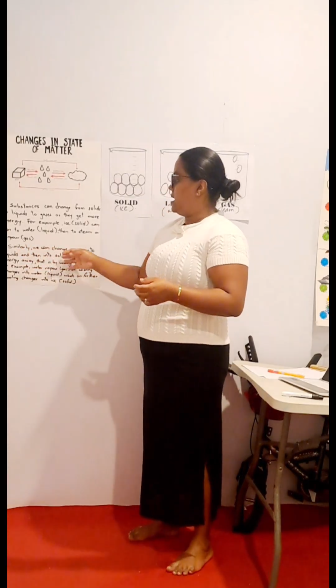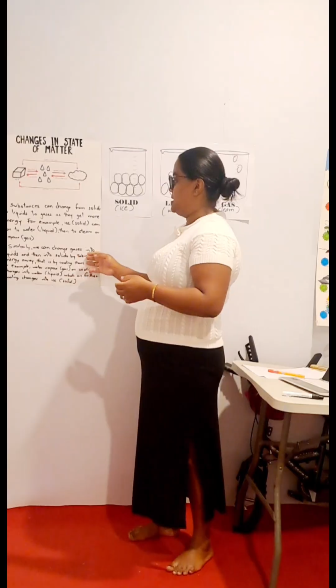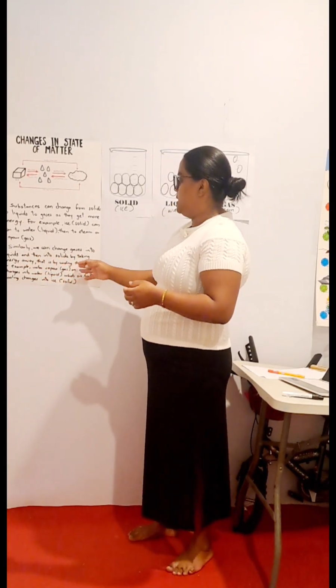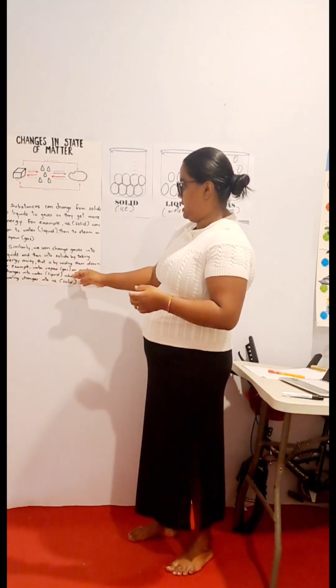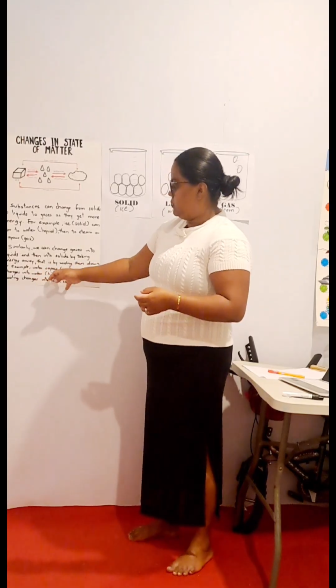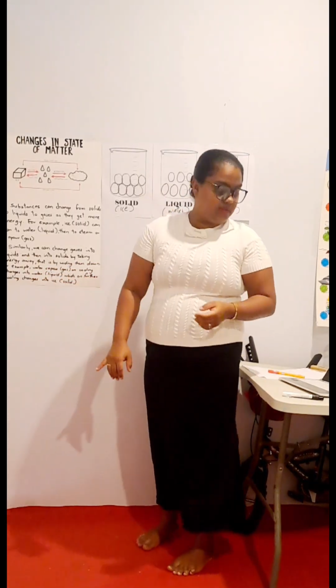Similarly, we can change gases into liquids and then into solids by taking energy away, that is by cooling them down. For example, water vapor, that is gas, on cooling changes into water, liquid, which on further cooling changes into ice, that is solid.